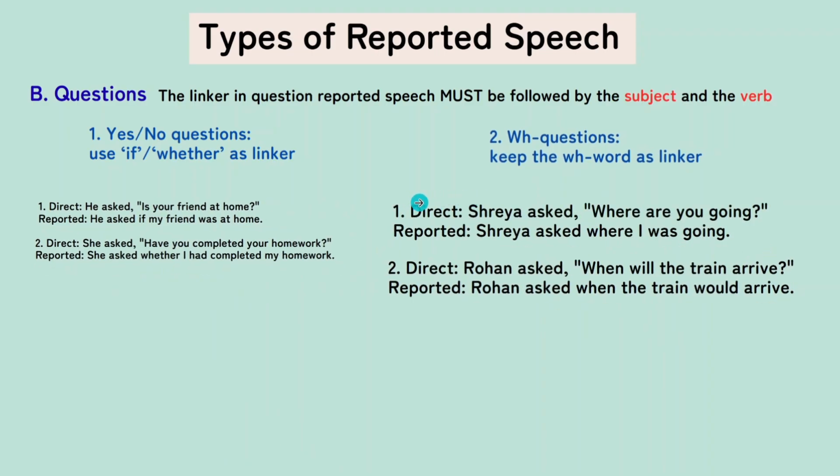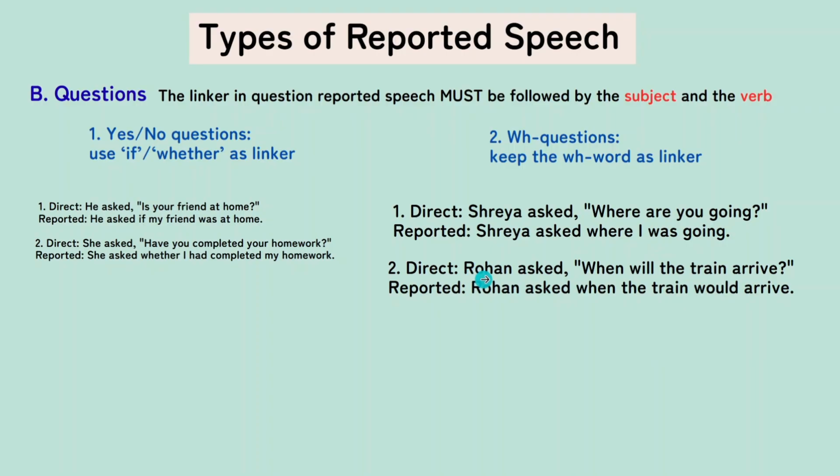Now we have the direct question. Shreya asked, where are you going? Now this is a WH question. We're going to keep the WH word as a linker. Shreya asked where I was going. Now this is what I was talking about, that after the word where, was I going? No. You have to say where I was going, the subject and then the verb, right?